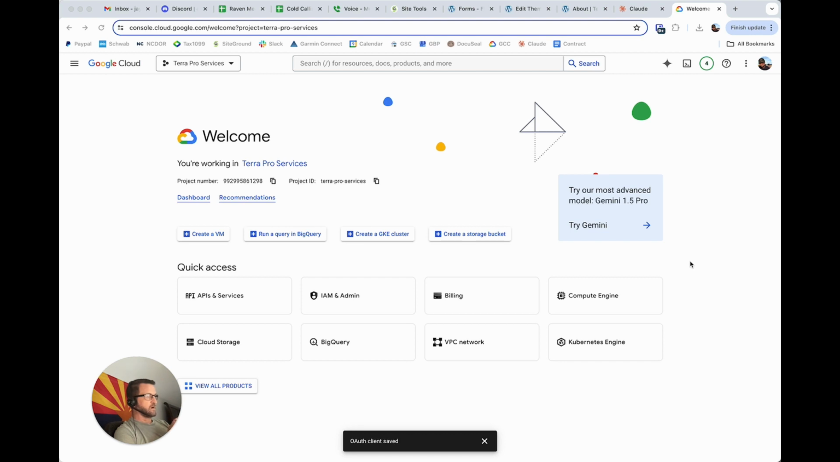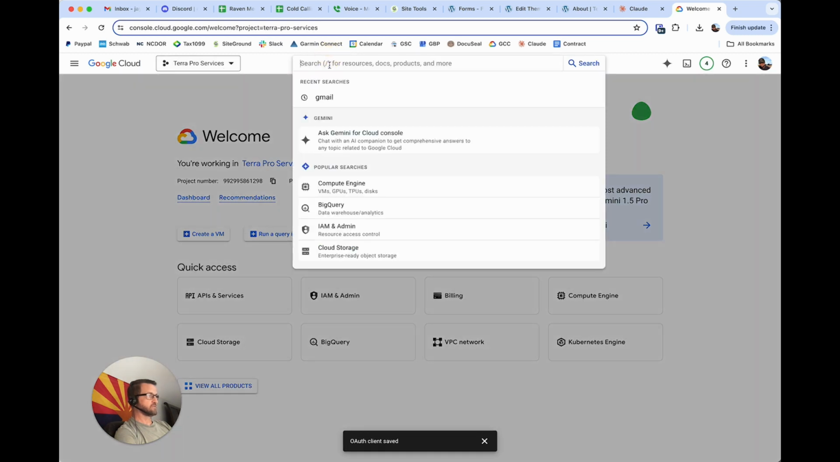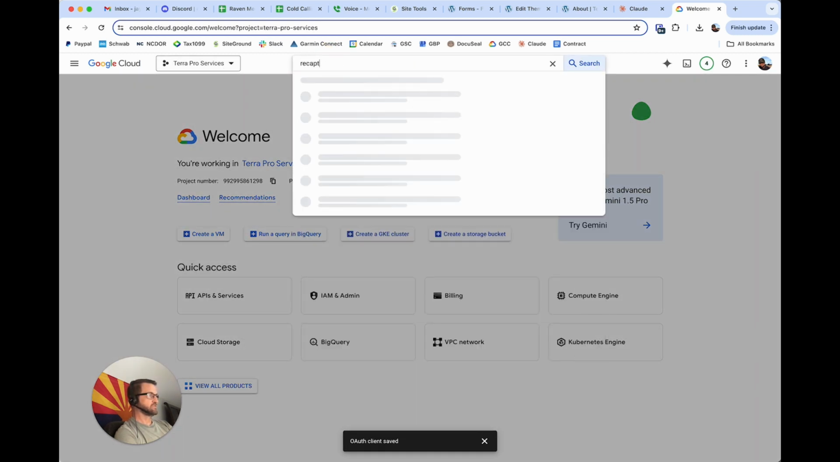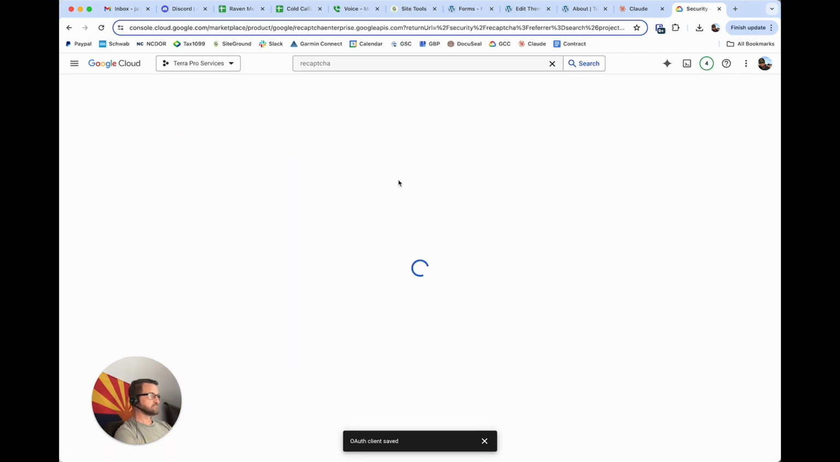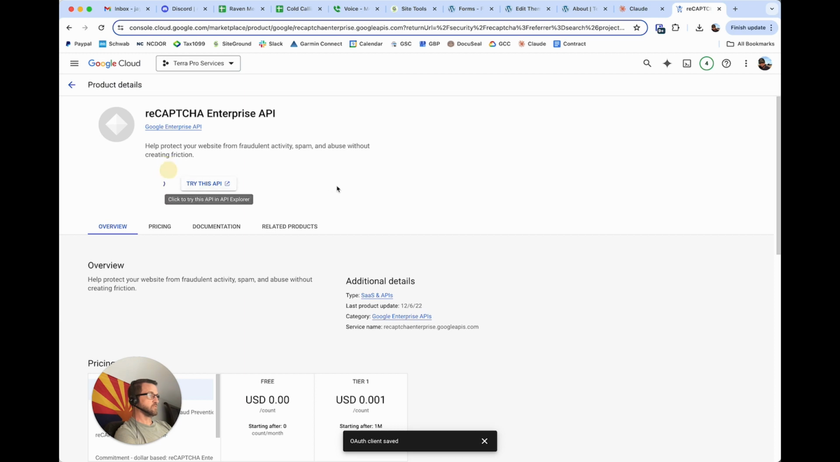So I use Google Cloud to do that, and what you do is you set up a project. Not going to show you how to set up a project today, but we'll have one set up here for Terra Pro Services. What you want to do is come up to the search box here and type in Recaptcha. It's kind of an odd spelling, but there you go. And then click Enable, and then it'll do its thing. We'll wait a moment. Sometimes it takes a while.